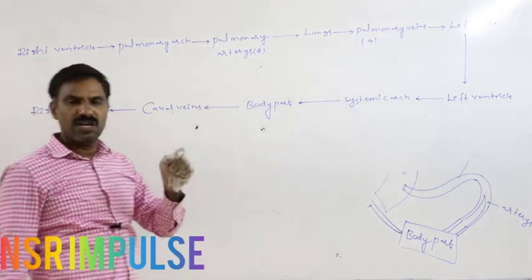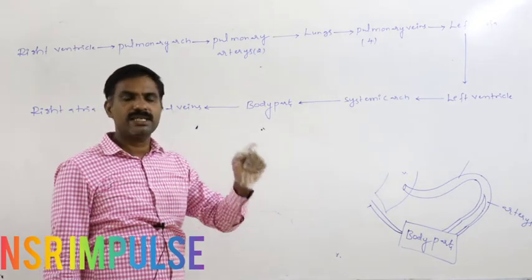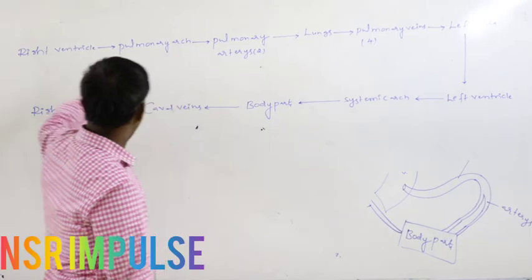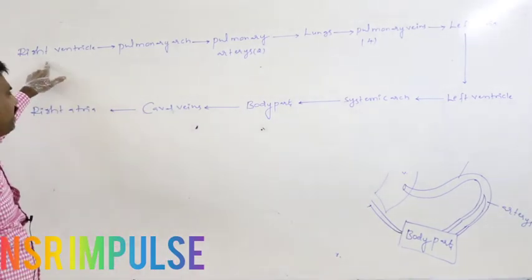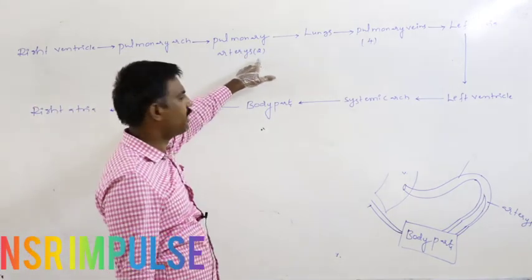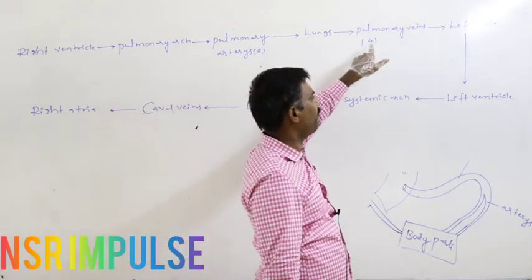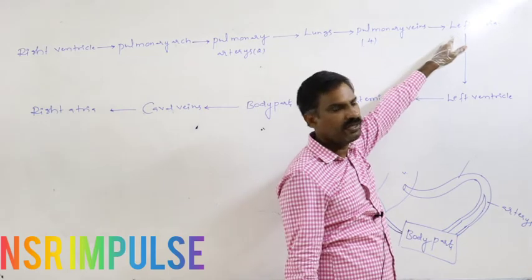What is the route of pulmonary circulation? What is the route of systemic circulation? This is very important. Pulmonary circulation route is right ventricle, pulmonary arch, pulmonary arteries, they are two in number, lungs, pulmonary veins, they are four in number, from where blood reaches the left atria.